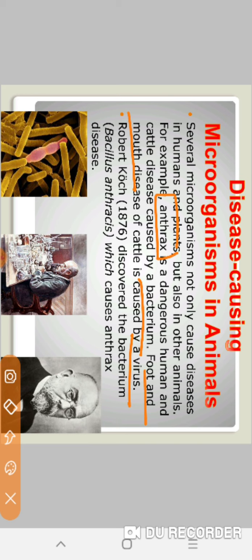Robert Koch discovered the bacterium Bacillus anthracis which causes anthrax. So by which bacteria is anthrax caused? Anthrax is caused by Bacillus anthracis. Fine.